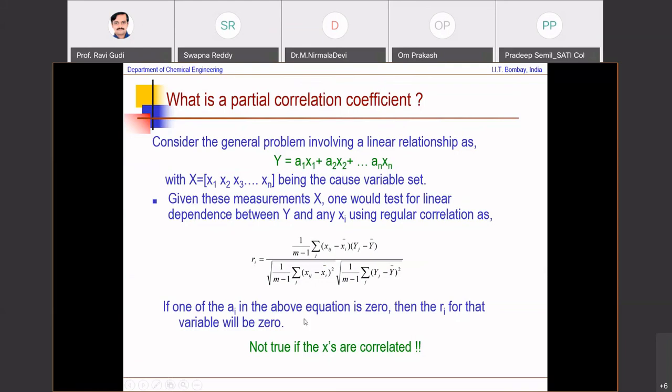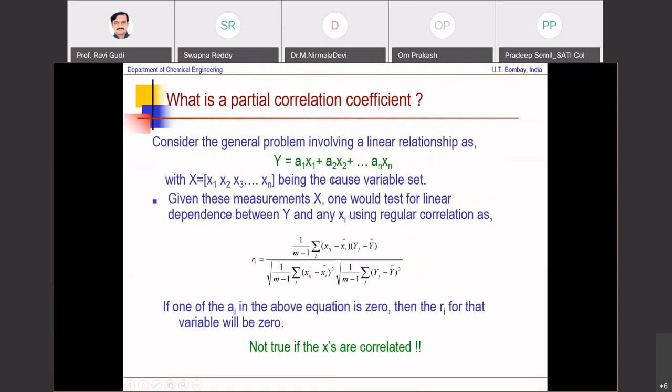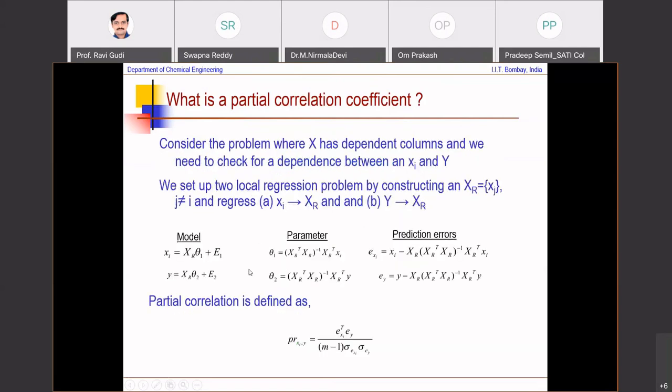If all the x's are correlated, that will not work. I'll have to do a partial correlation analysis, which is basically deflating the correlation where it exists in the causal variables into some error residuals, and then testing the correlation between the error residuals and y. Ex and Ey is what you will test for the partial correlation. This is there in the slides.